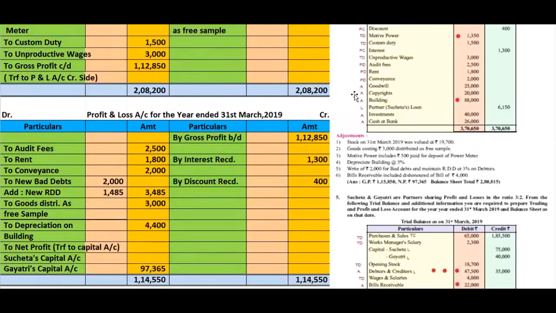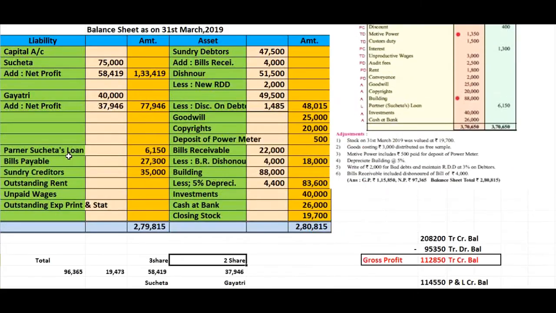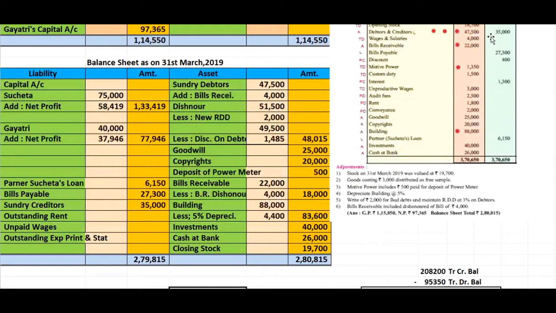Okay. Then we go for opening stock. Opening stock 18,700. Here trading account debit side, 18,700. Then debtors and creditors. Here in the balance sheet we see the debtors. There are 3 adjustments related with debtors, and hence we leave 5 lines below that. We see 47,500 debtors, and the creditors balance is 35,000.